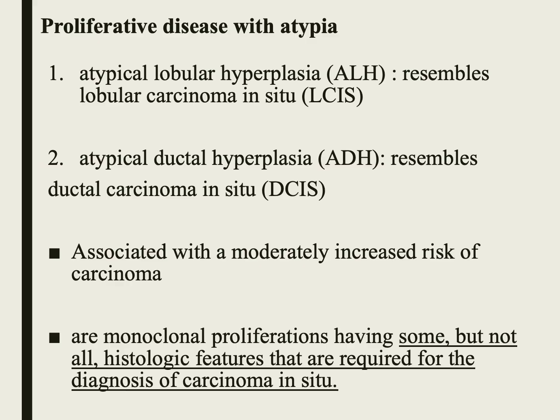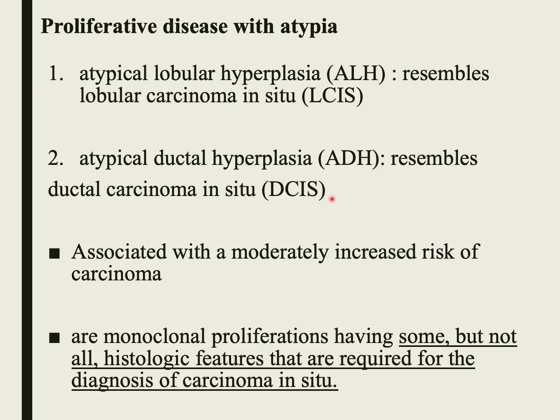The third group in the benign epithelial lesions is called proliferative disease with atypia. So now we have proliferation of the luminal and the myoepithelial cells, but the cells show atypia. And those lesions, as we said, are considered monoclonal or precancerous, associated with a 4 to 5-fold increase in malignancy in both breasts. This category includes atypical lobular hyperplasia, where the lesions resemble lobular carcinoma in situ, and atypical ductal hyperplasia, where the lesions resemble ductal carcinoma in situ.